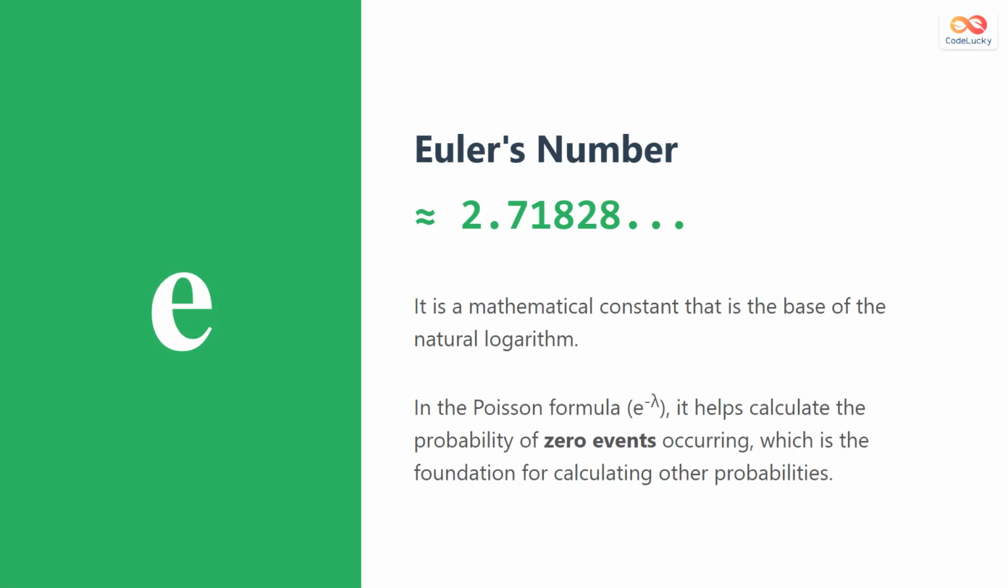The symbol e stands for Euler's number, which is approximately 2.718. It is a fundamental constant in mathematics. In our formula, it helps us determine the baseline probability, specifically the chance of 0 events occurring.